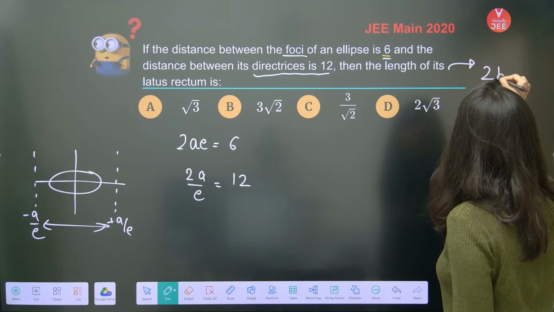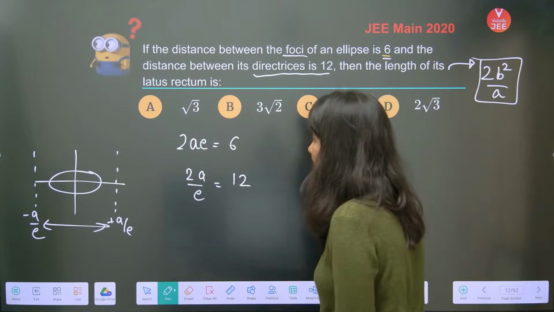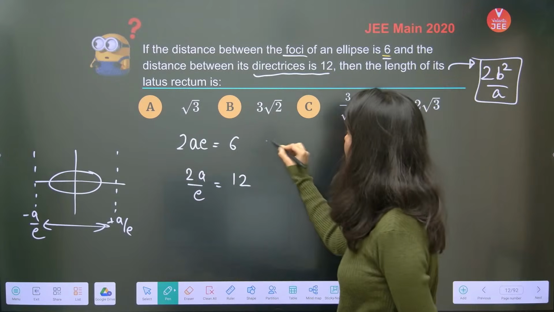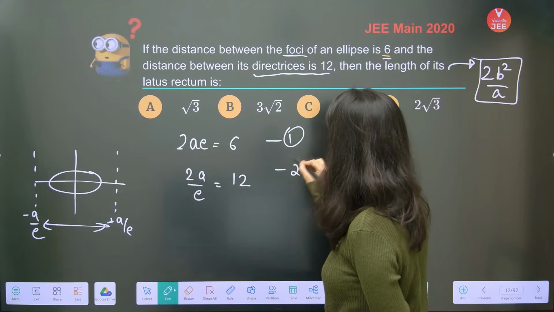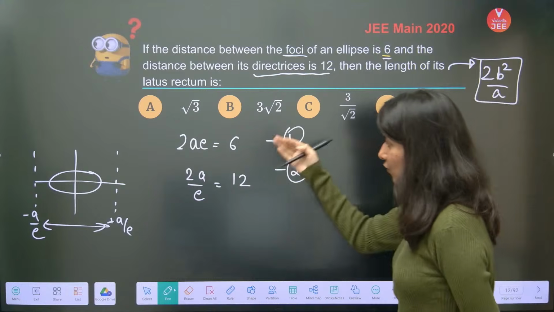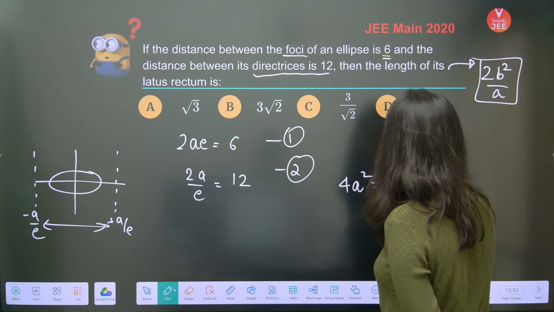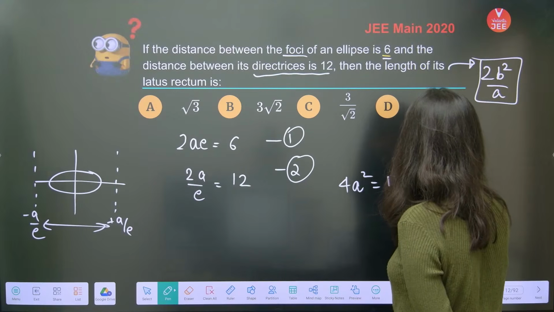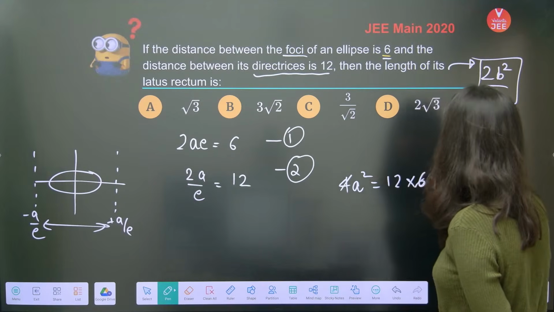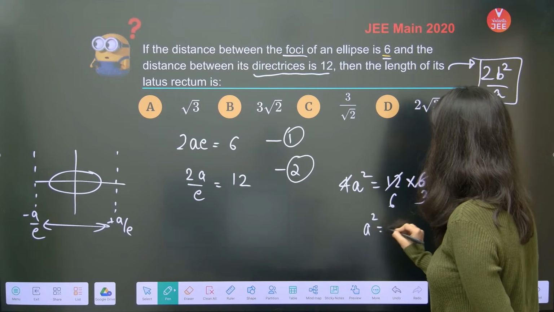So 2B square by A is what they are looking for. Okay, hold on. I'm going to multiply equation number 1 and equation number 2, so that I can get the value of A. If you multiply, what will you get? 4A square is equal to 12 into 6. Correct or not? 4 ones are 4, this is 3 and this is 6. So A square is equal to 18.